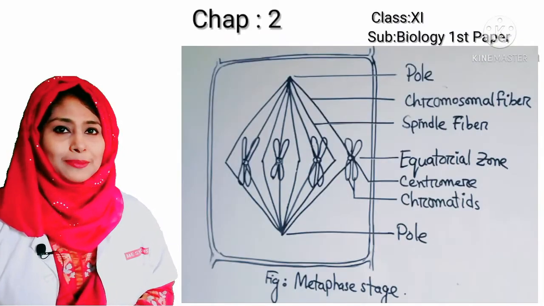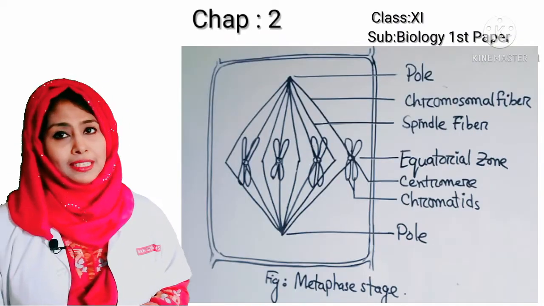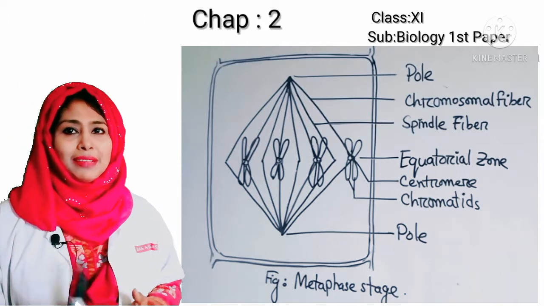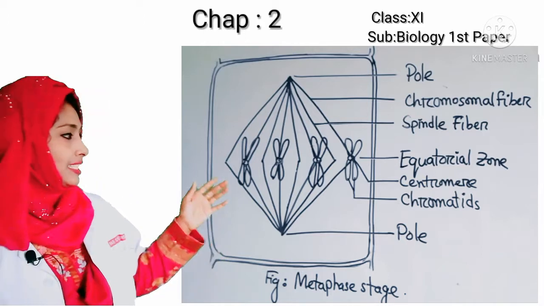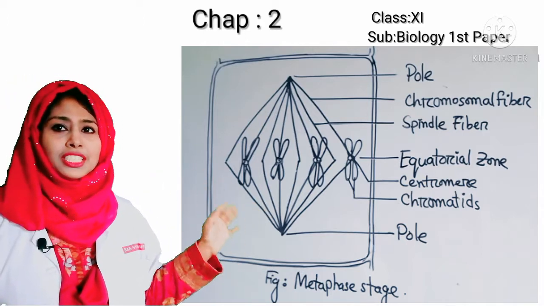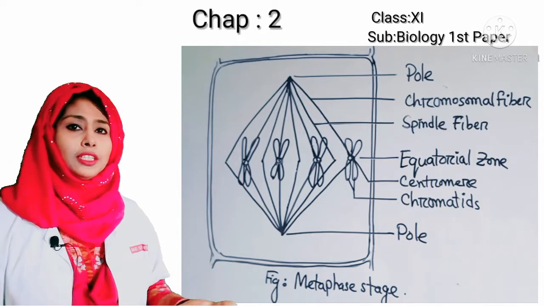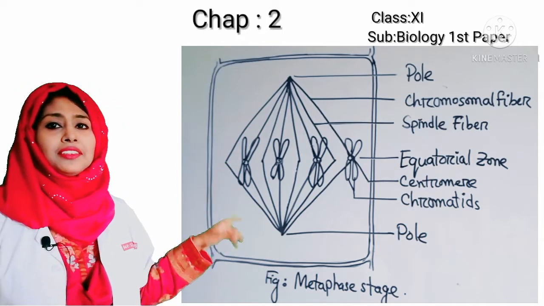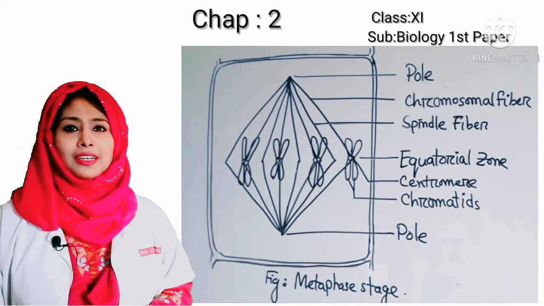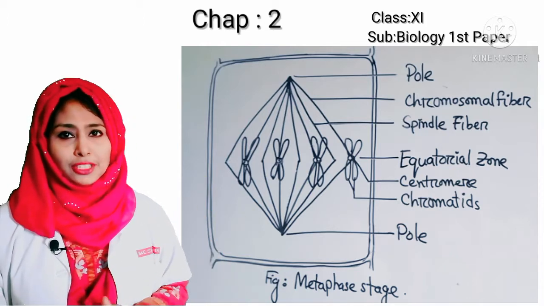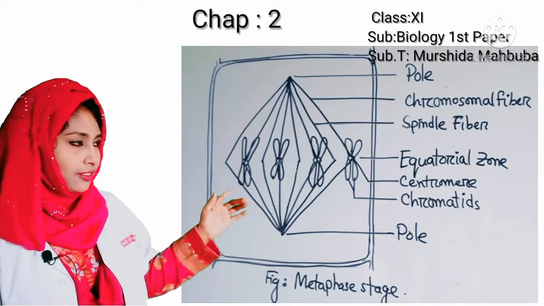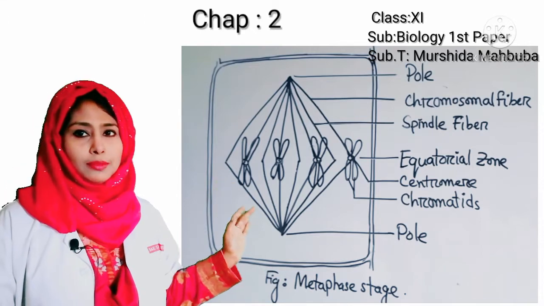Metaphase stage. At this stage, the spindle apparatus is developed from the two poles. The middle part of the cell is called the equator. The fibers which spread from one pole to the other are known as spindle fibers. The fiber attached to the centromere of each chromosome is called traction fiber or chromosomal fiber.